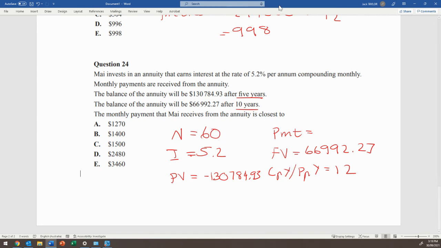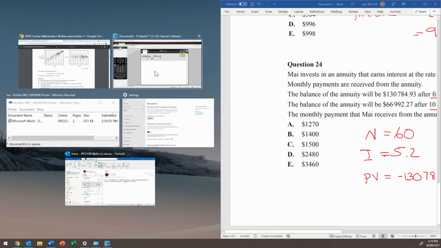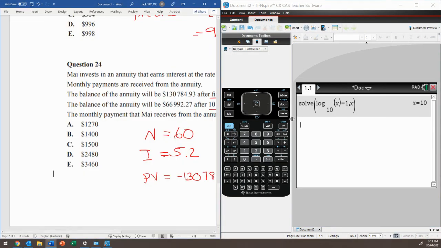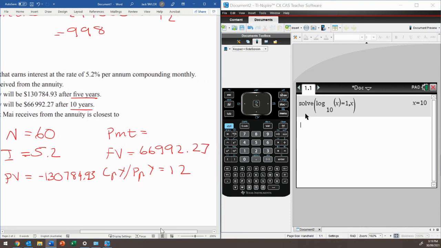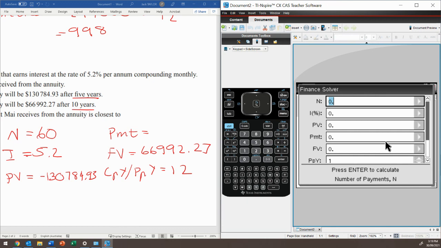All right, so now we have those values. We can plug them in and calculate. So let's have a look at our finance solver. Menu, finance solver. It feels like it's been a while since we've done this. N is 60, interest 5.2, PV negative 130,784.93.